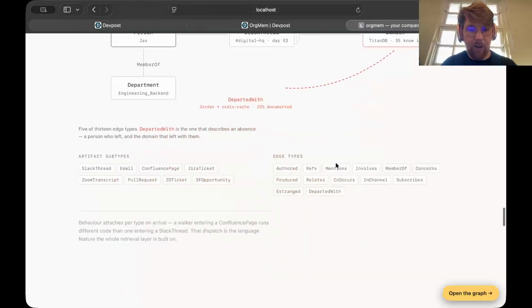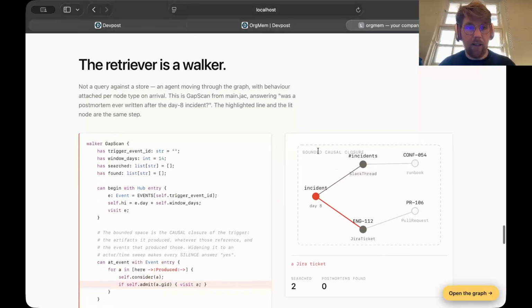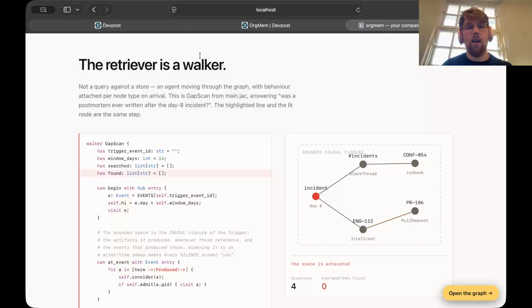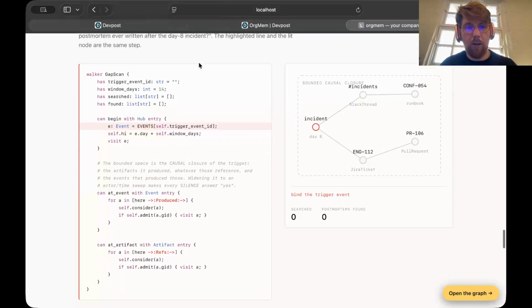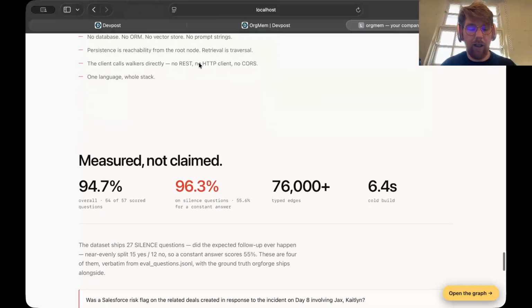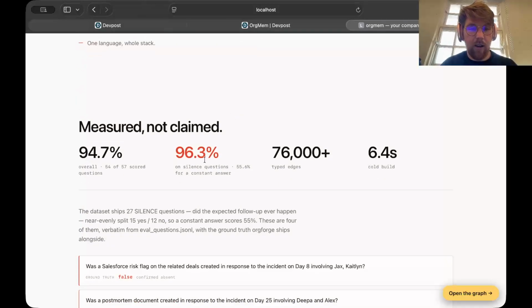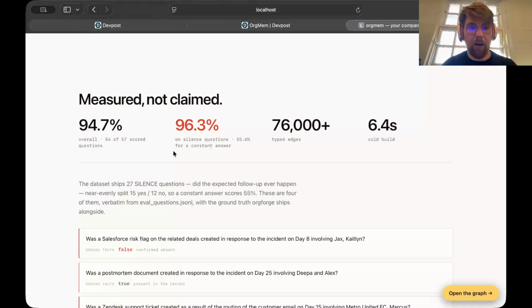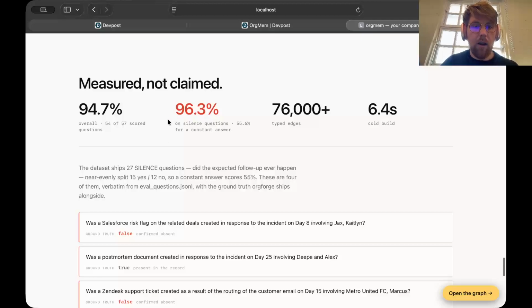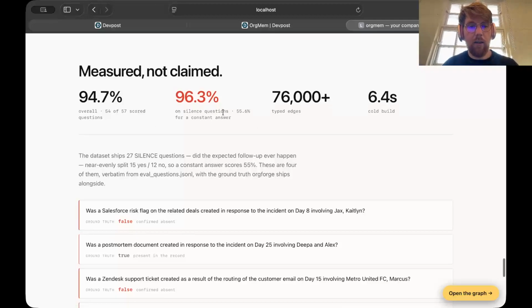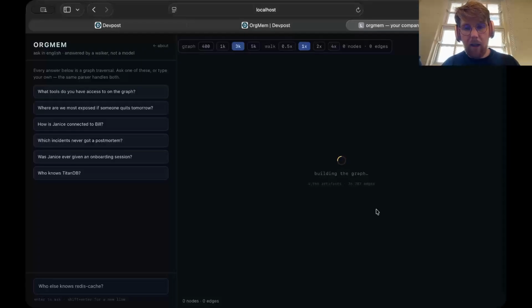This is the actual schema we use for the graph, for the artifacts. And then, of course, we're using the Jac language, hardcore, 100%. So we use the Walker primitive to traverse the graph and do all of the different functions. So it's not purely LLM, you're not burning tokens, it's very efficient. In terms of the benchmarks, Vector RAG scores about 55.6% on the Hugging Face questions, and ours scores 96.3%. So we're doing a heck of a lot better.